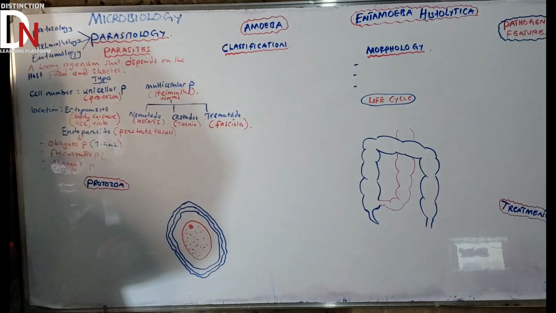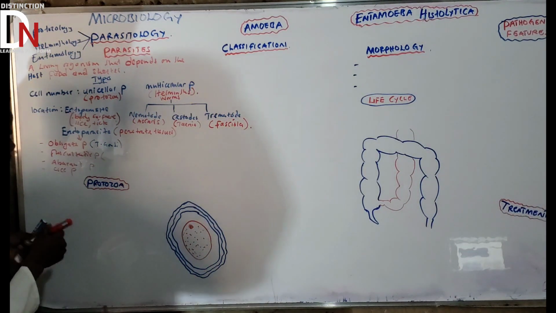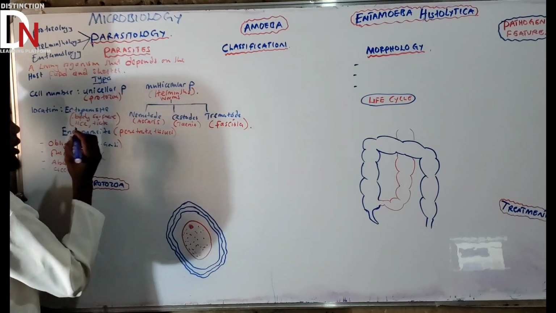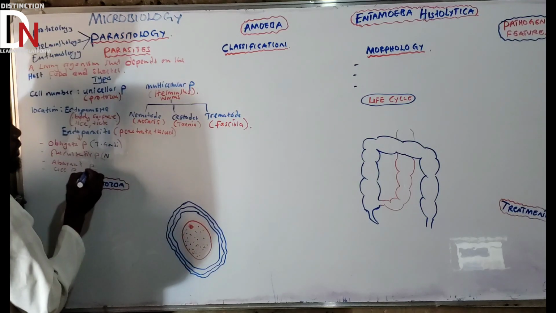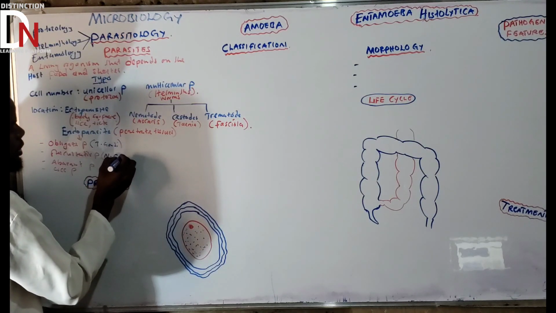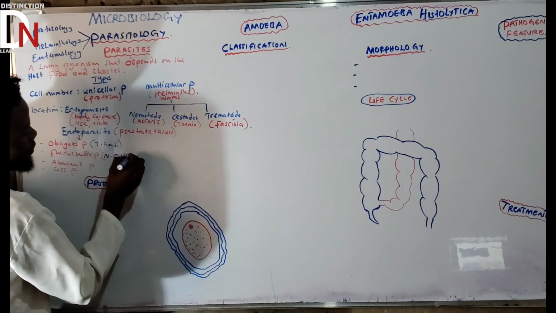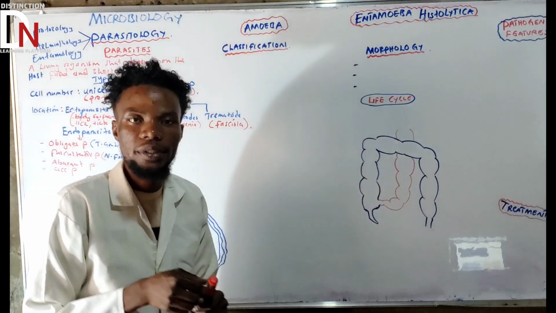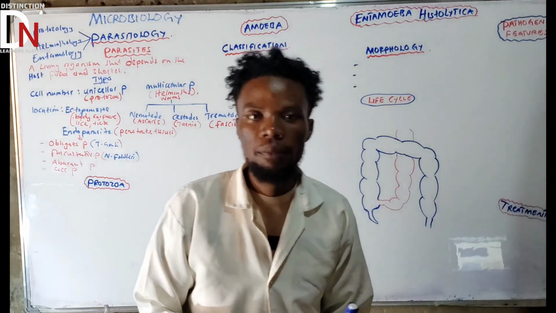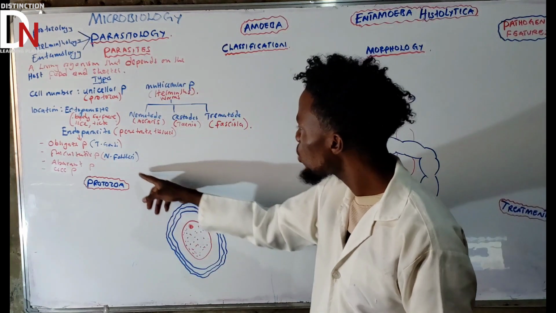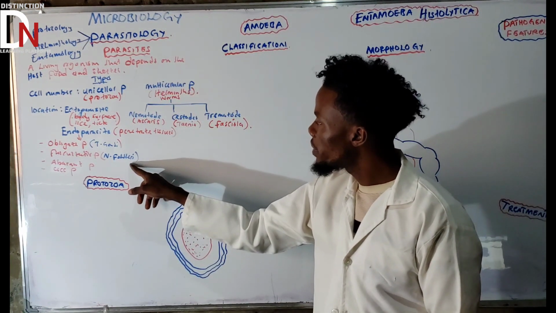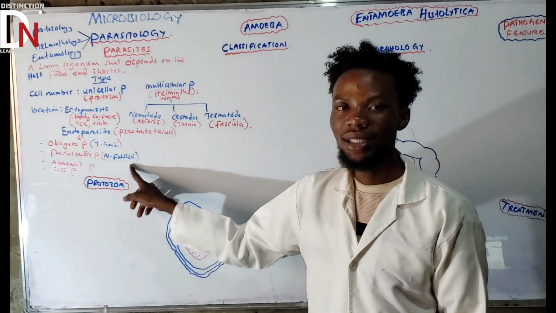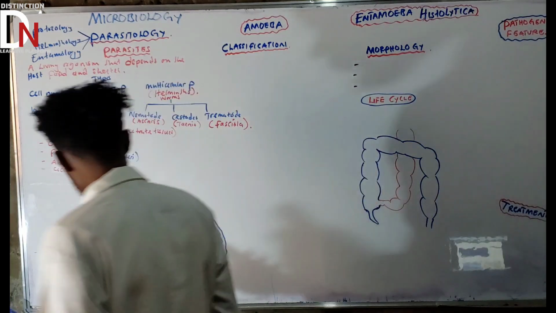So what is a good example of a facultative parasite? We'll just give one here, although there are a lot: Naegleria fowleri. We'll talk about this one under amoebas, along with Acanthamoeba. Naegleria fowleri is one of the facultative parasites because it can live on its own as well as affect animals.